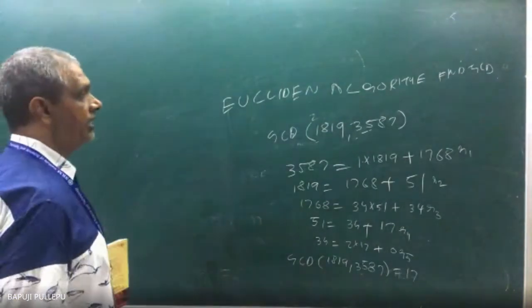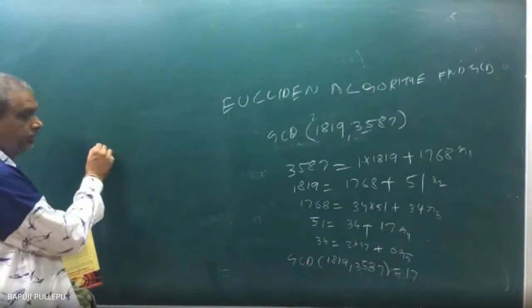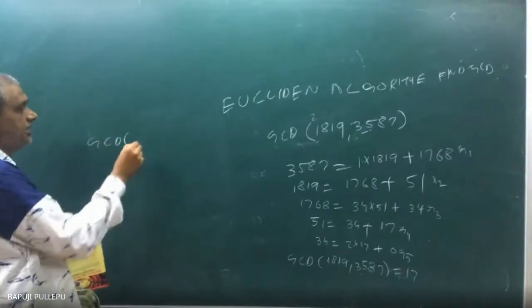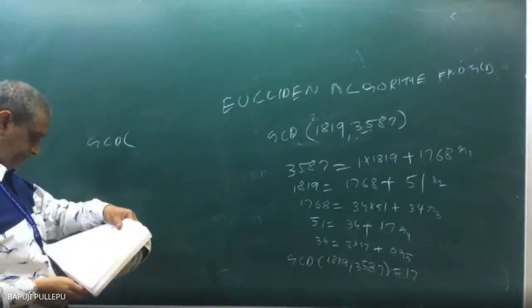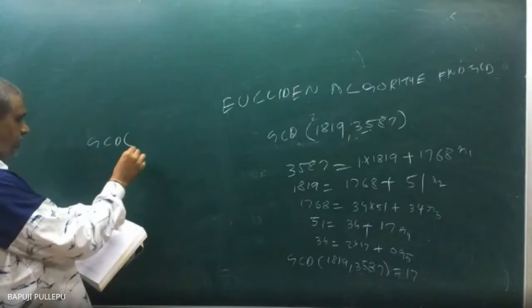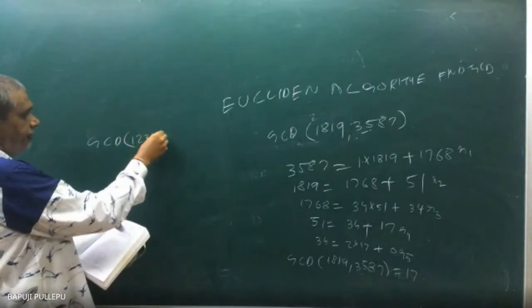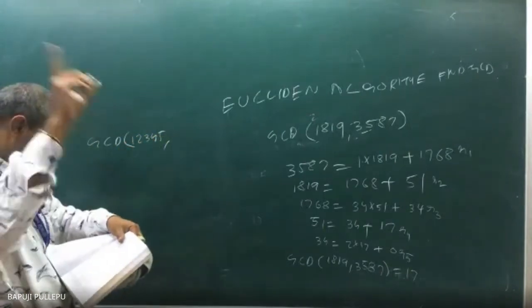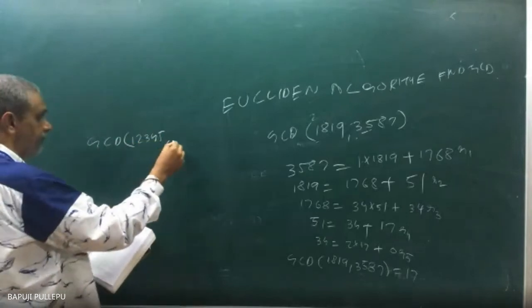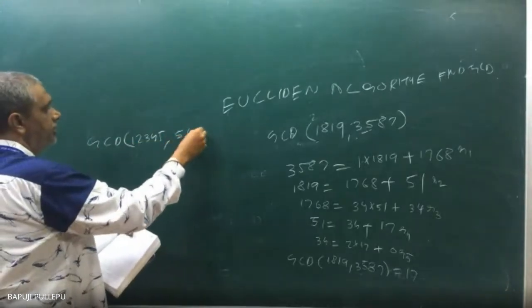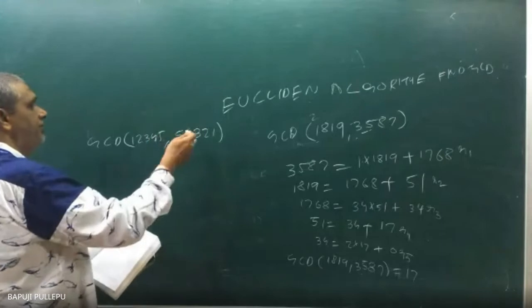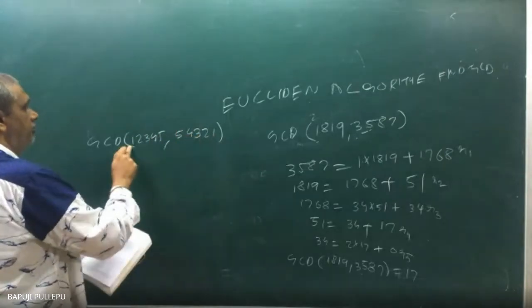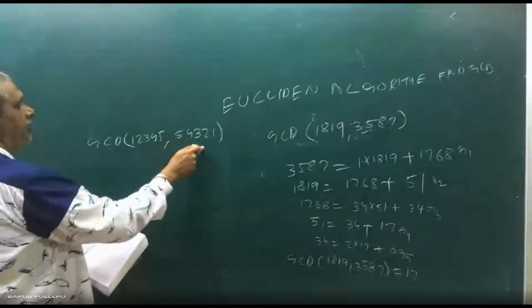By Euclidean algorithm, we can find the GCD of the super number 1, 2, 3, 4, 5 and the catching number 5, 4, 3, 2, 1. See how the pattern is, the reverse is given. 1, 2, 3, 4, 5. 5, 4, 3, 2, 1. Good.